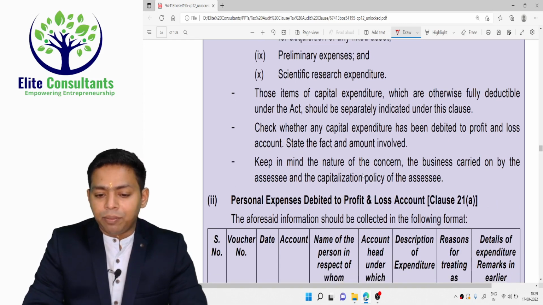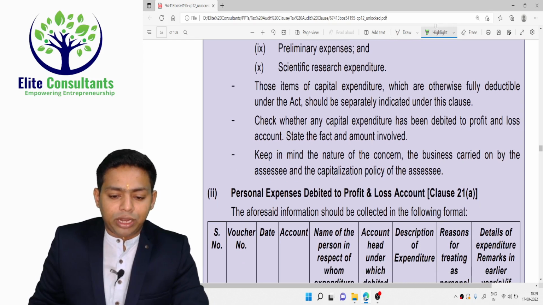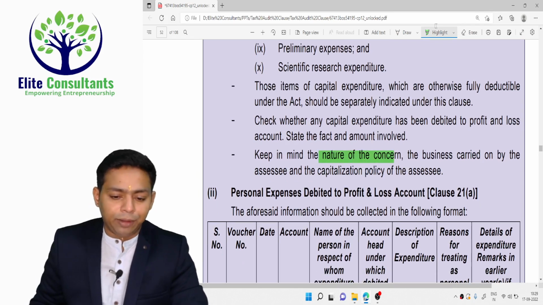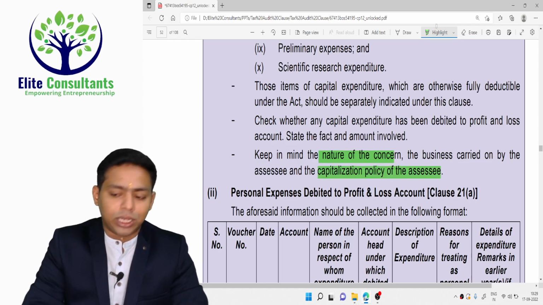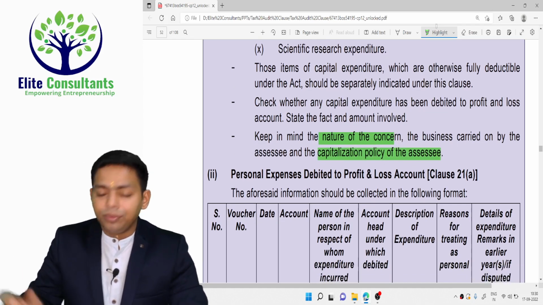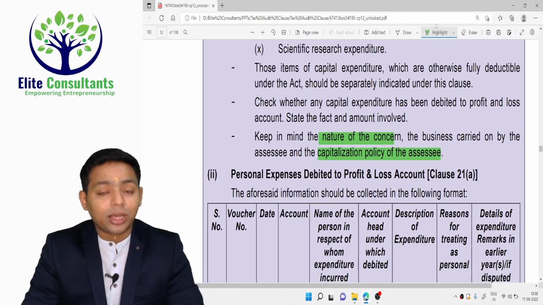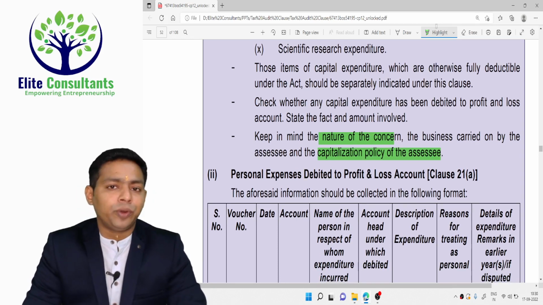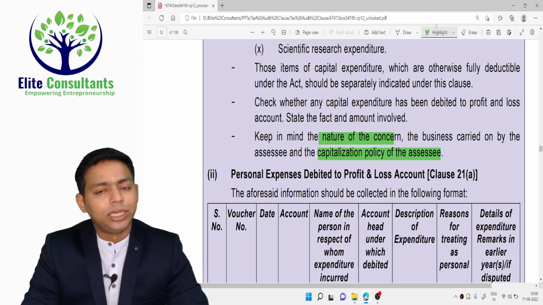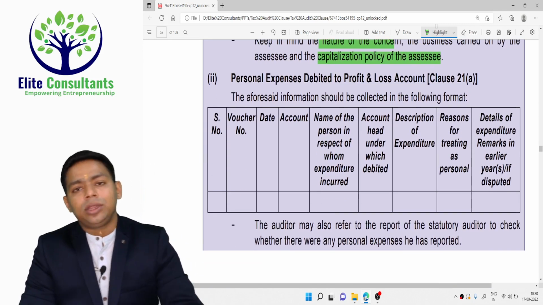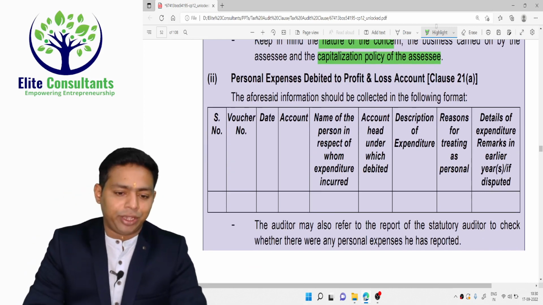Then keep in mind the nature of the concern, whether it is a manufacturing entity or trading entity or service entity, business carried on by it, and the capitalization policy of the assessee. Because for a builder, building is not a capital expenditure. For a manufacturer of a car, purchasing the car components is not a capital expenditure, it's a revenue expenditure. So you need to check that. Nature of business will change the capital and revenue expenditure classification.